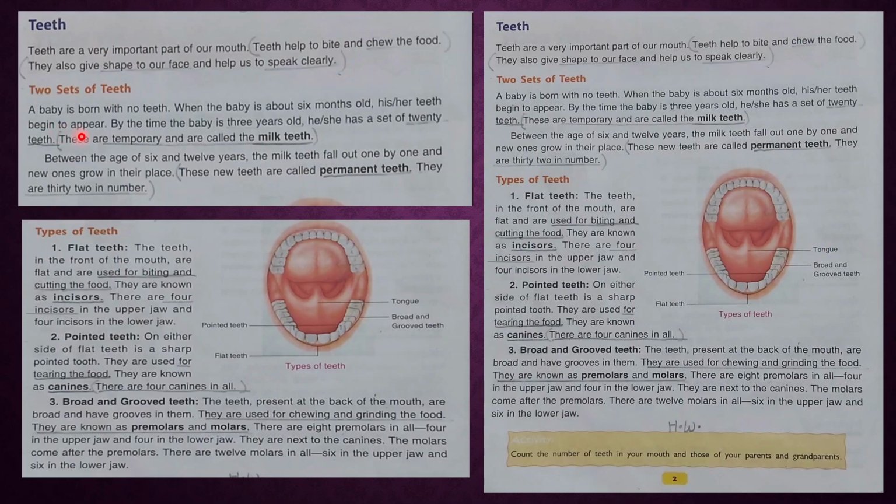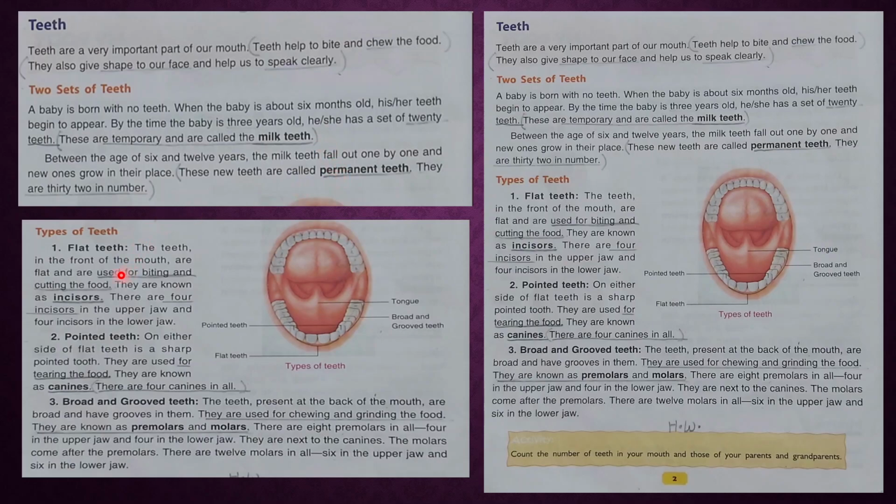How many sets of teeth are present in our mouth? There are two sets of teeth. Number one is milk teeth and number two is permanent teeth. How many milk teeth? 20. Milk teeth are also known as temporary teeth because they fall down. And then new teeth are formed, called permanent teeth, and they are 32 in number. Is that clear? Milk teeth and permanent teeth. You can write the difference between milk and permanent teeth in your book, just for practice.